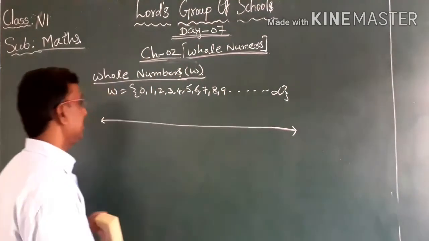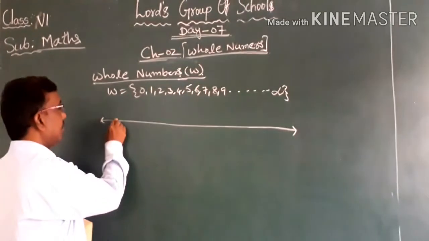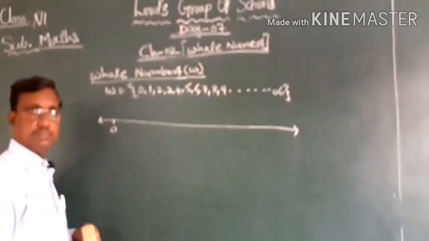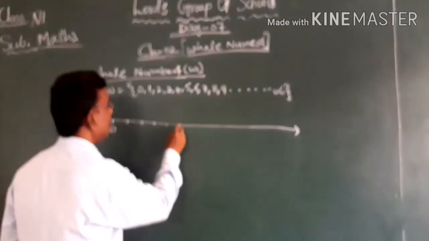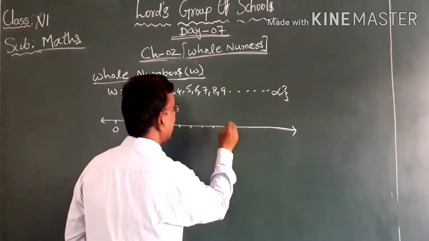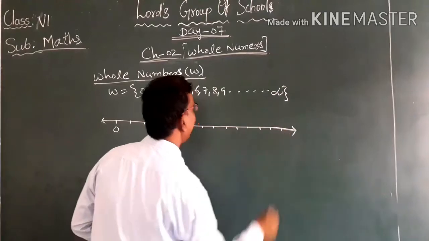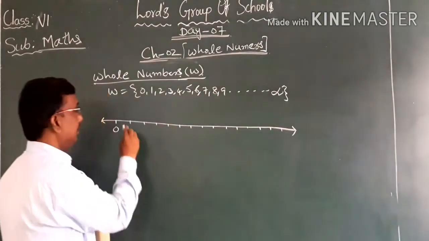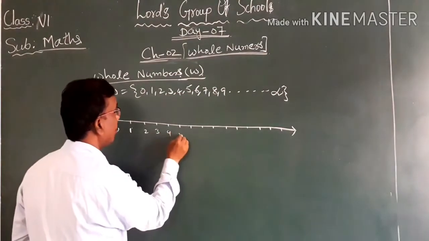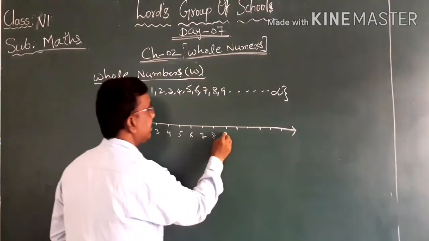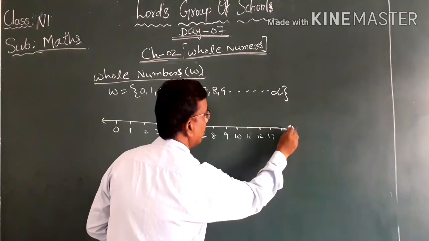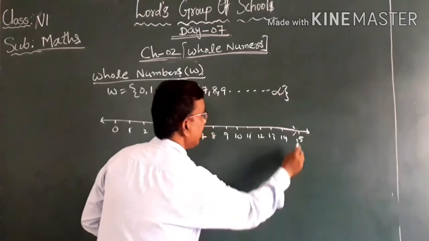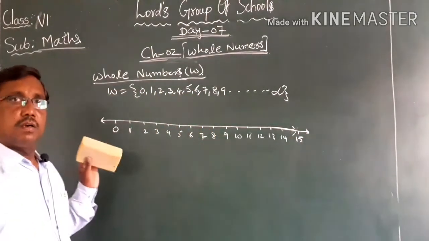So, if you want to represent whole numbers on the number line, first draw a line, mark 1 point and name it as 0. And after that, mark a few more points on the line and represent each point by whole numbers. You can write 1, 2, 3, 4, 5, 6, 7, 8, 9, 10, 11, 12, 13, 14 and so on. You can represent as many numbers as you want on the number line.